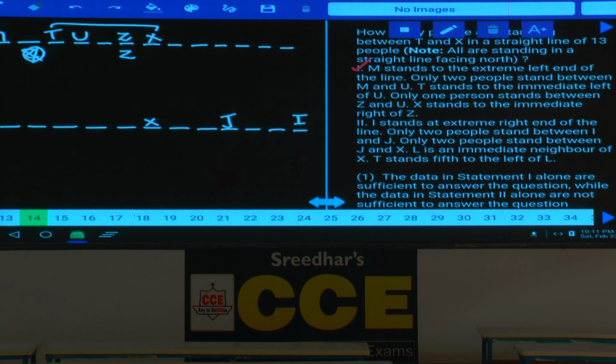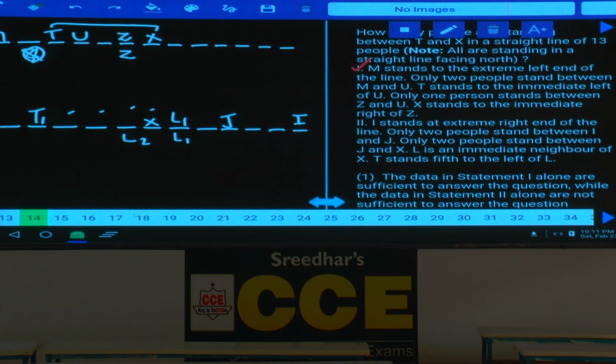L is an immediate neighbor of X. L can be at this place or L can be here. T stands fifth to the left of L. Let us take this as L1 and this as L2, two possibilities. If L1 is here, T stands fifth to the left of L, then 1, 2, 3, 4, 5, T will be here. There is a possibility.